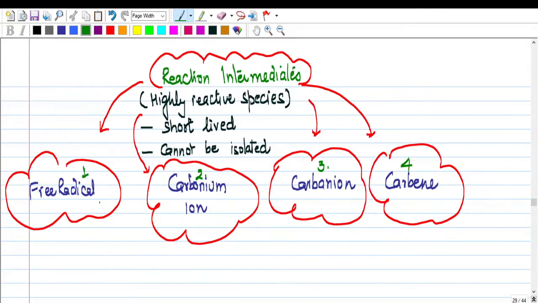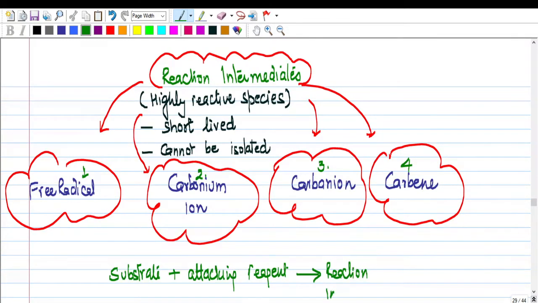So they are formed like, you know what happens whenever we take a substrate, it combines with an attacking reagent, right, and it forms a reaction intermediate which further forms the product. Is this clear? So these are the 4 types of reaction intermediates.